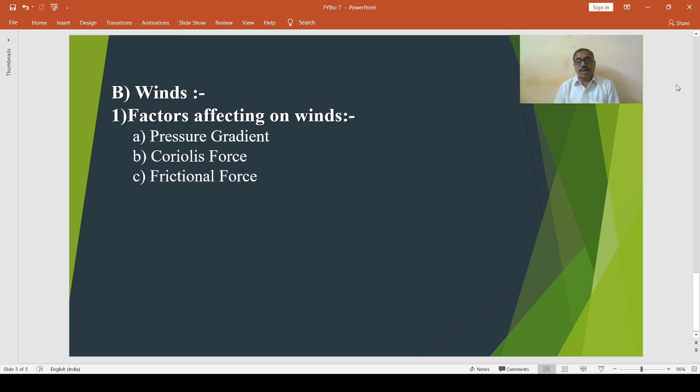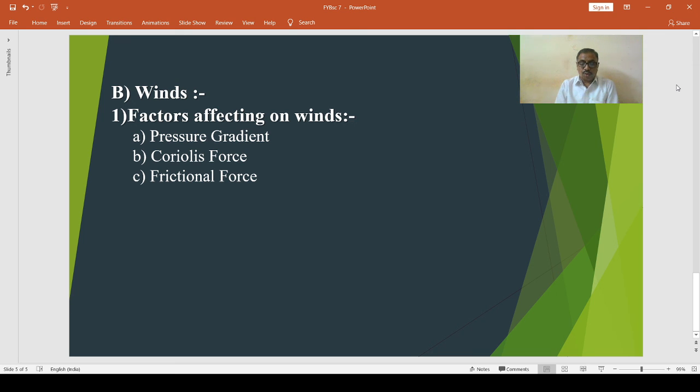Then another factor affecting wind is the Coriolis force, meaning the Coriolis effect. Because of the rotation of the earth along its axis, the winds are deflected. The force which deflects the direction of wind is called Coriolis force.